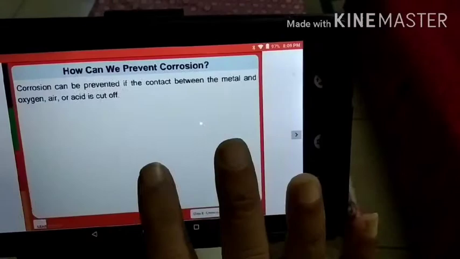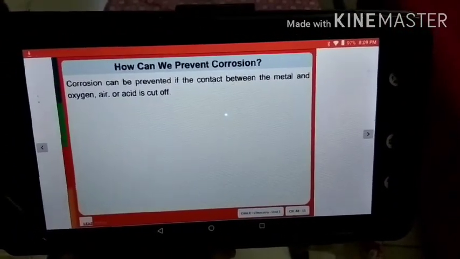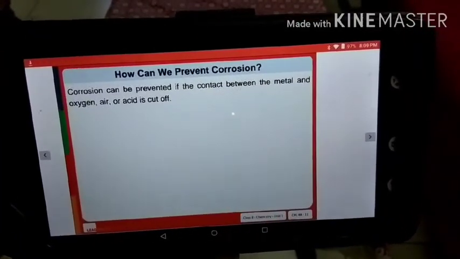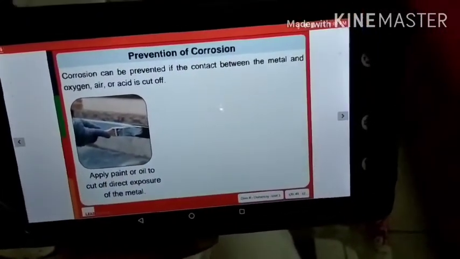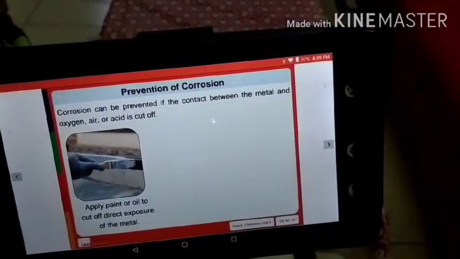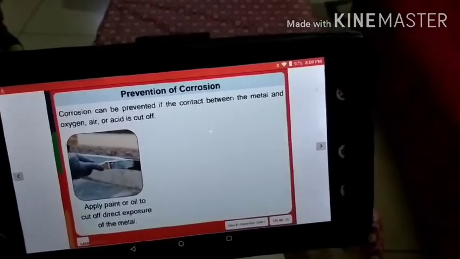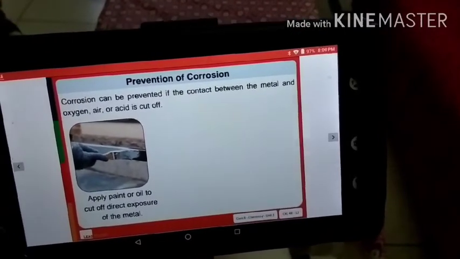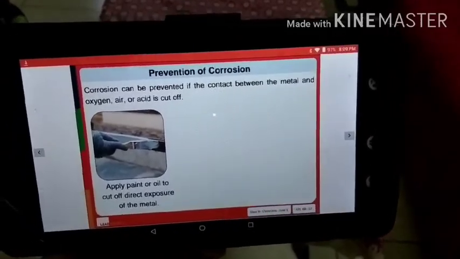Right? Corrosion can be prevented if the contact between the metal and oxygen, air, or acid is cut off. For this, apply paint or oil to cut off direct exposure of the metal with air.